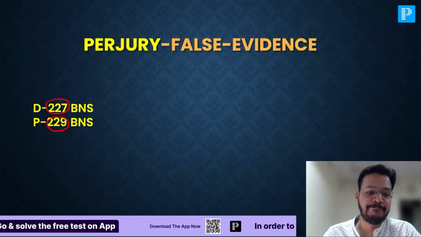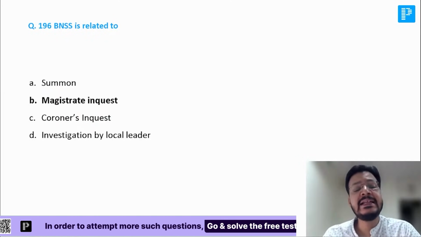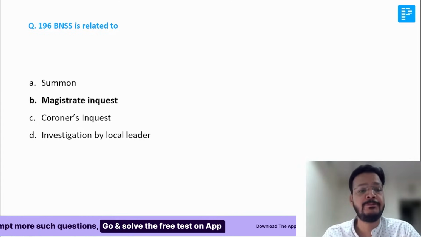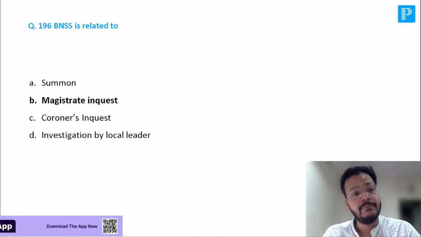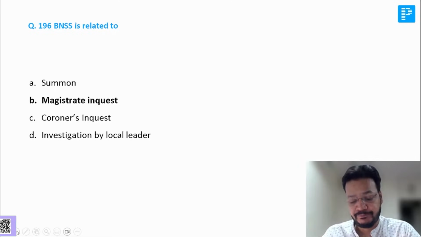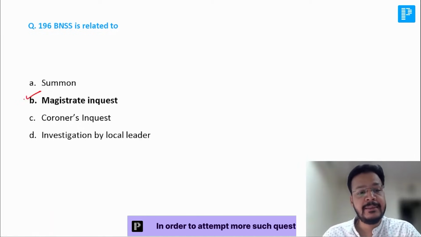Now, this is a very important question. 196 BNSS is related to police inquest or magistrate inquest. It is not BNS, it is BNSS. BNSS is related to procedure. Is it police inquest or magistrate inquest? Yes, absolutely right, it is magistrate inquest.